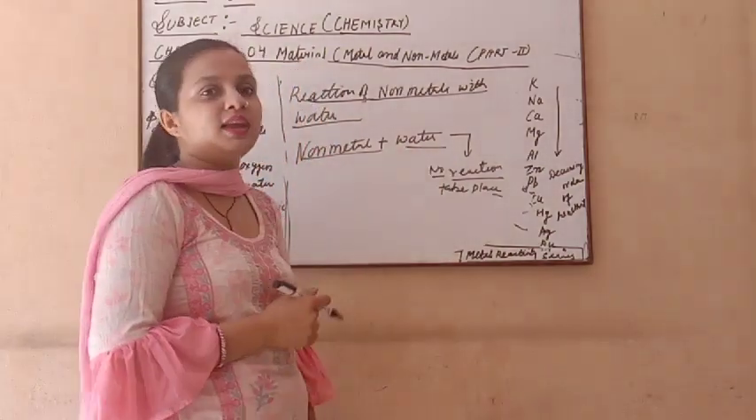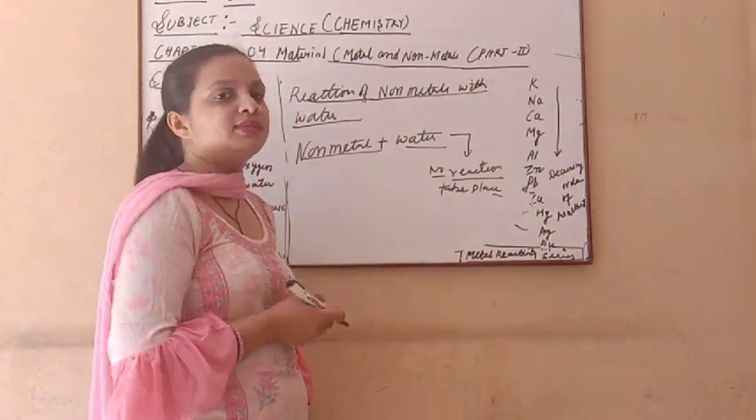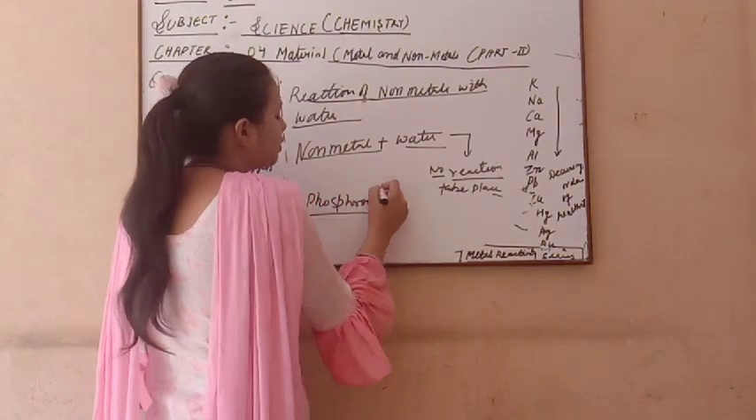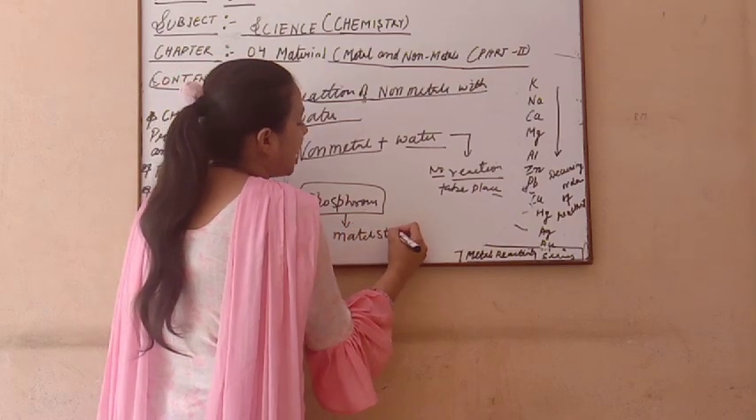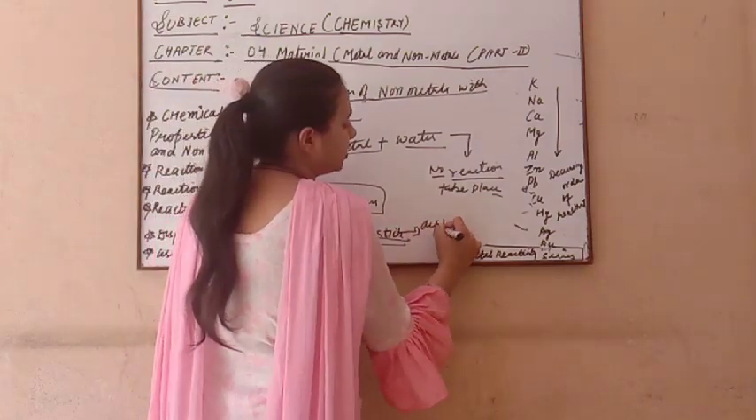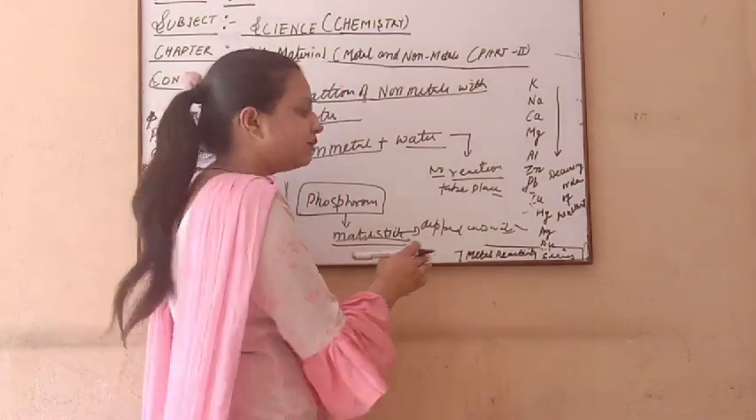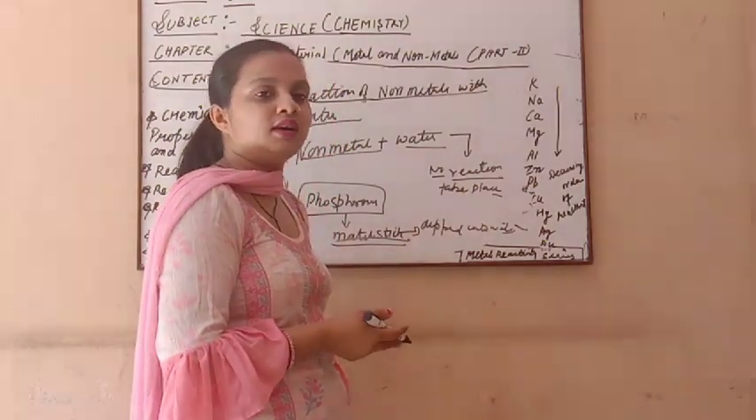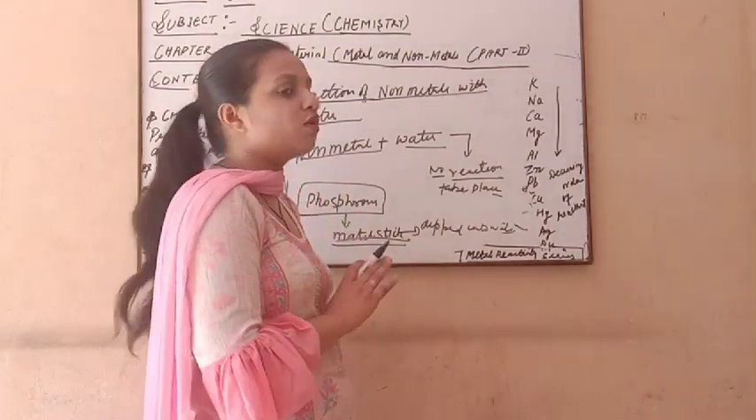I just give a very simple example here. You all learned about it in your previous classes. Phosphorus is an example of a non-metal, and this phosphorus is used to make matchsticks. If this matchstick is dipped into water, what will happen? Does any reaction take place? No, no reaction takes place here, because when any non-metal reacts with water, no reaction takes place.